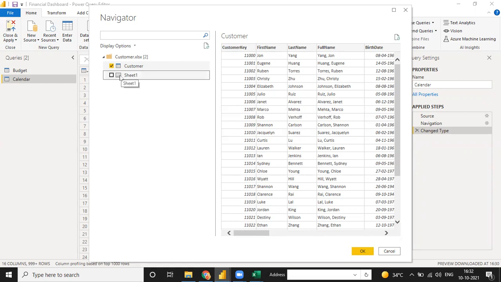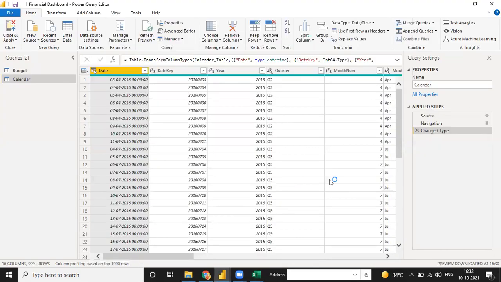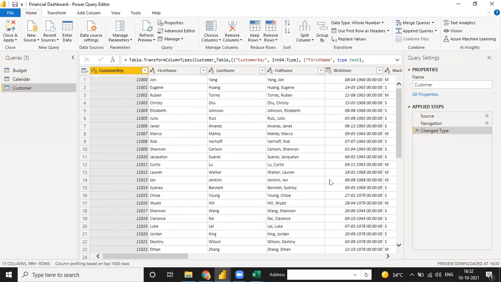Okay, so every time you have to identify what is a sheet and what is a table. Every time you should click on the table, because a table is a particular place, a particular area which you want to export into your Power BI. And if you select your sheet, it means your whole sheet is imported into Power BI. Okay, so right now I'm just going to import my table, click OK. So I don't need to transform again and again. In the same way, for the budget table, I will do as